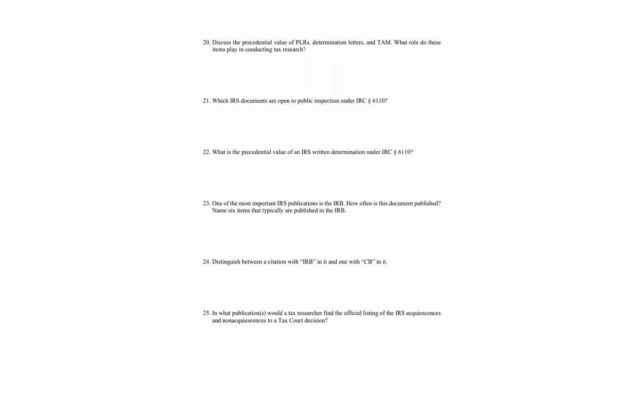Let's continue on. Question 20. Discuss the precedential value of private letter rulings, determination letters, and TAMs, the three items we just mentioned. What role do these items play in conducting tax research? All right, first, precedential value. They are primary authorities, and remember that primary authorities are broken into two types, binding and persuasive. They are not binding, they are persuasive.